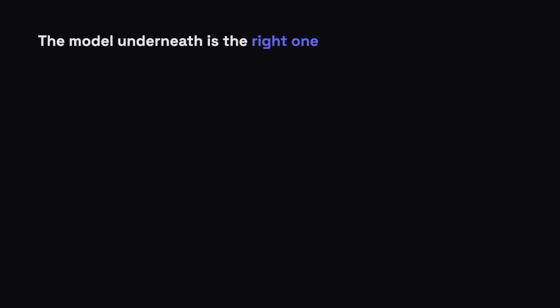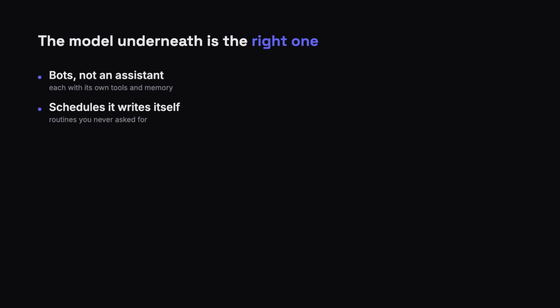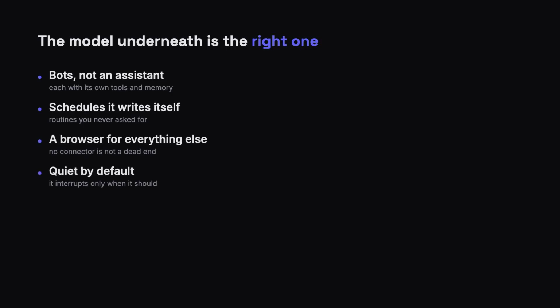So, first impressions. The connectors are uneven and one of them was flatly broken. It's early, but the model underneath it is the right one. Bots instead of one assistant. Schedules it writes itself. A browser for everything that has no API. And a bias towards staying quiet unless something actually needs you.